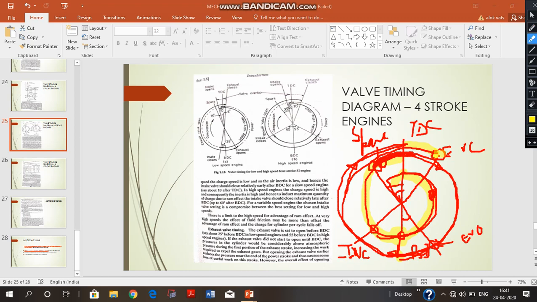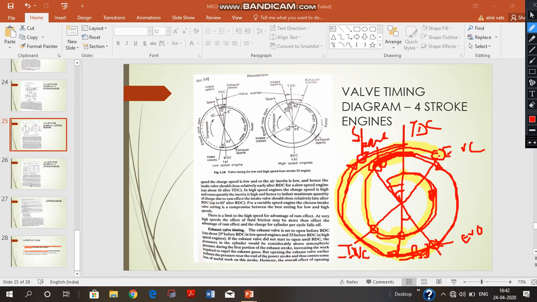This is the entire region for which the exhaust valve remains open. But now the question is, when does the inlet valve open? The inlet valve should open at the TDC ideally, but again I am repeating, it opens before that. Means it is opening somewhere here.